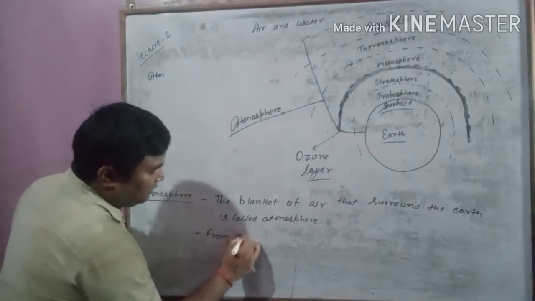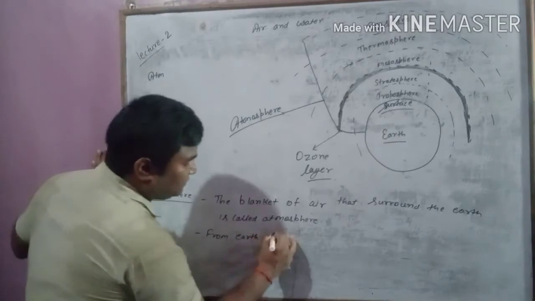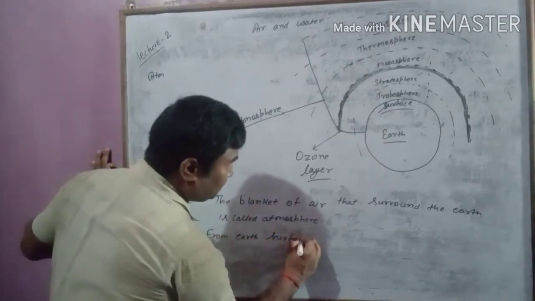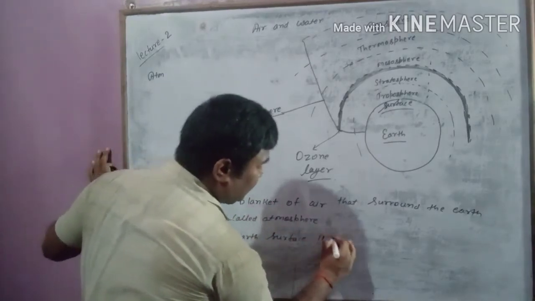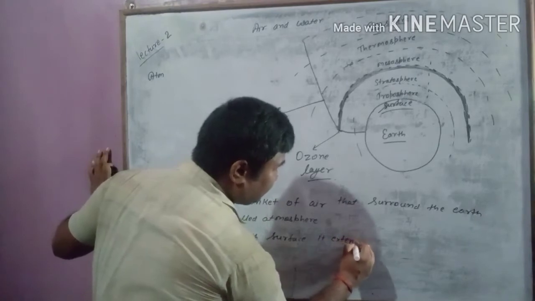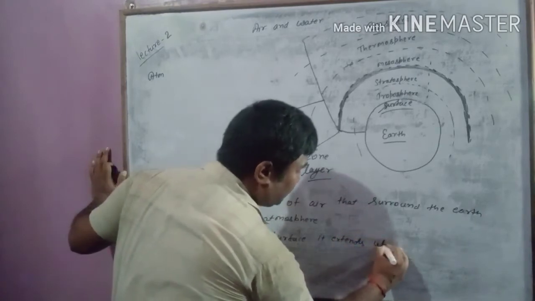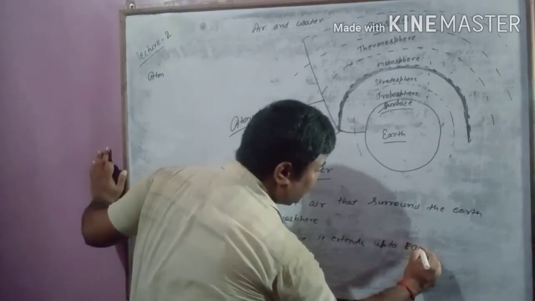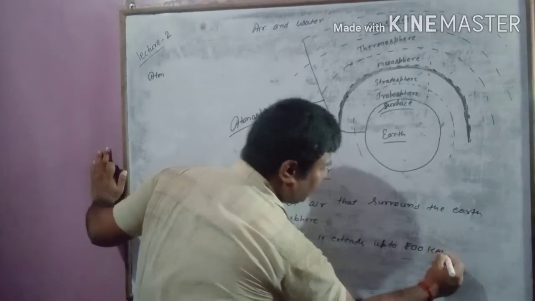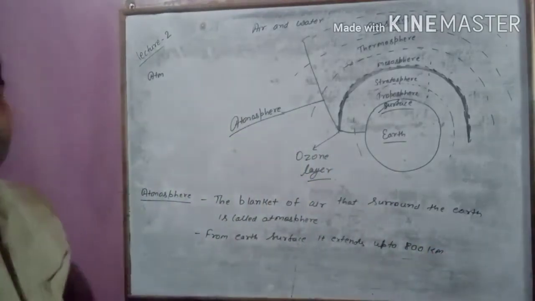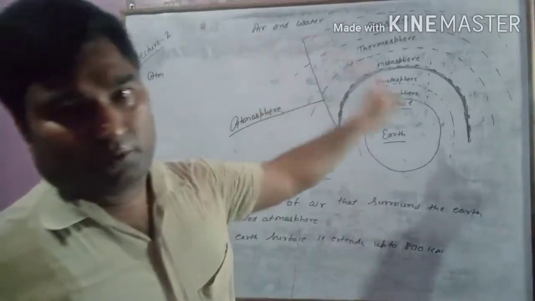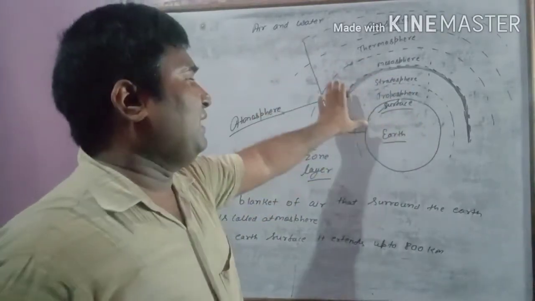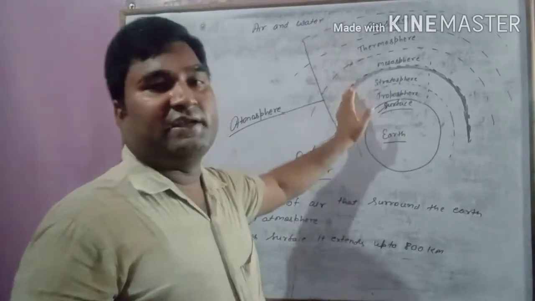From the earth's surface it extends up to 800 kilometers. Okay, so you will draw this from your book or wherever, and you will label it in this manner only.